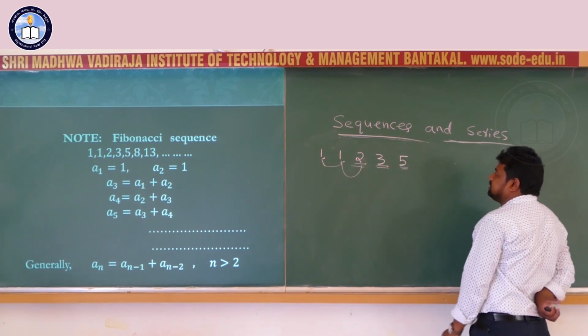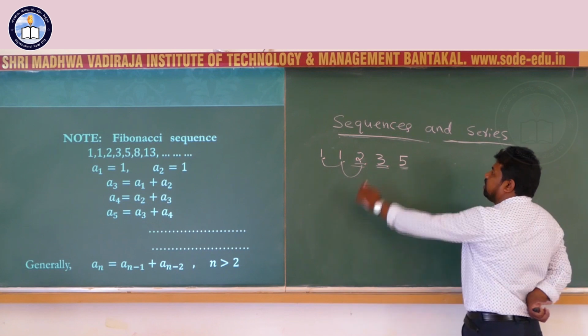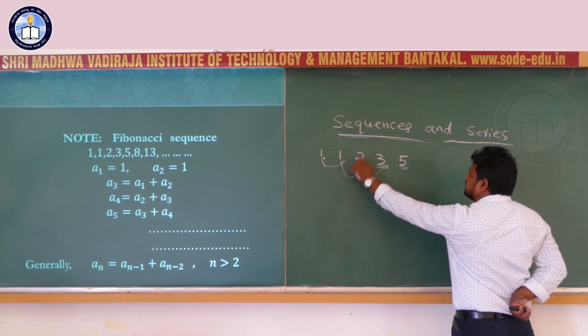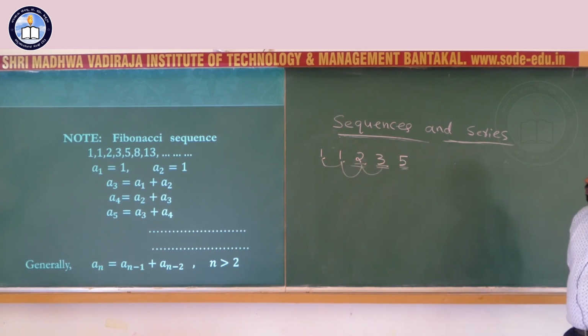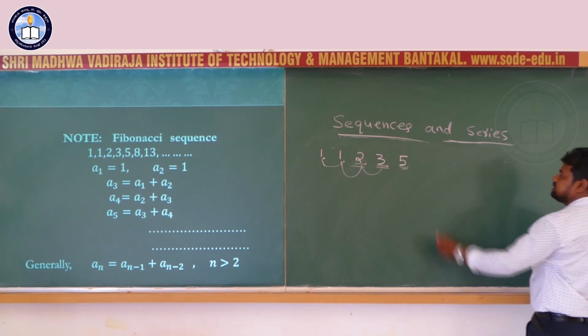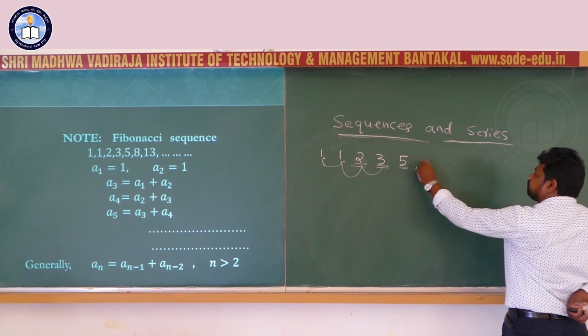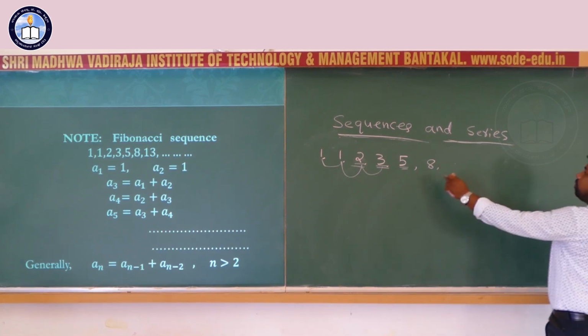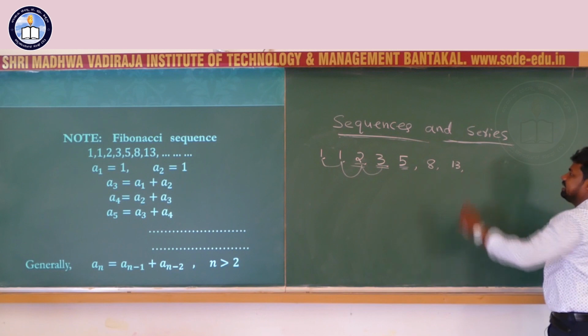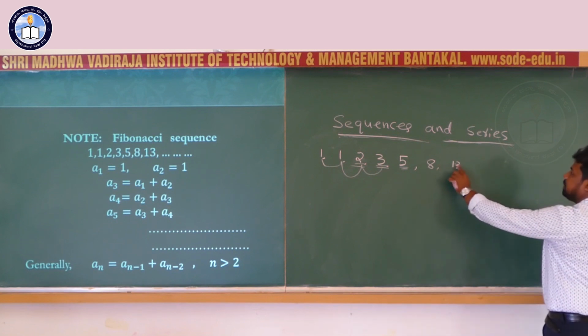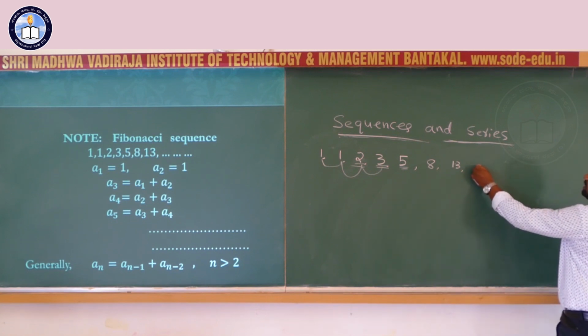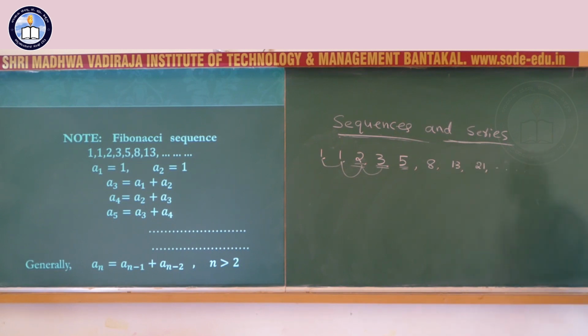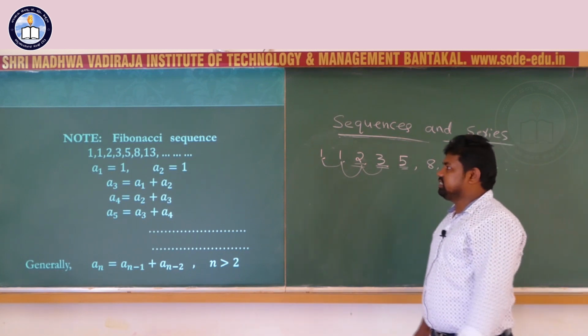Fifth term is the sum of third and fourth term, 2 plus 3, 5. Next term 3 plus 5, 8. Next term 5 plus 8, 13. Next term 8 plus 13, that is 21. It is one of the special sequences. It is called Fibonacci sequence.